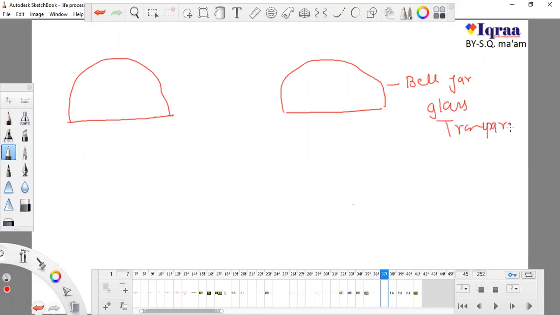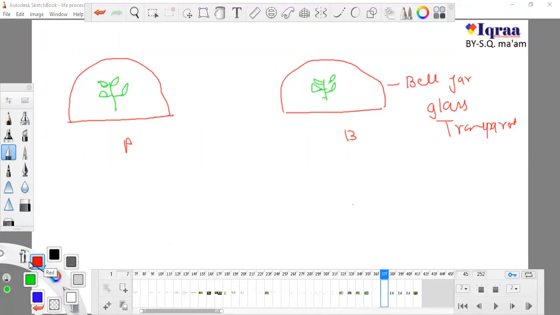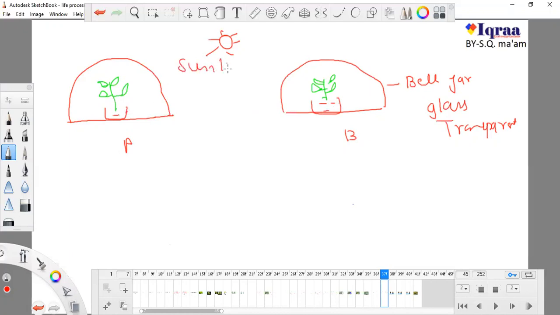So I'm using two bell jars, A and B, and I have put a plant in each bell jar. Now I'm going to conduct my experiment. You can see that sunlight can come into these bell jars, and I have provided plenty of water to both of these plants. So there are two things: one is sunlight is provided, and second is water is provided.